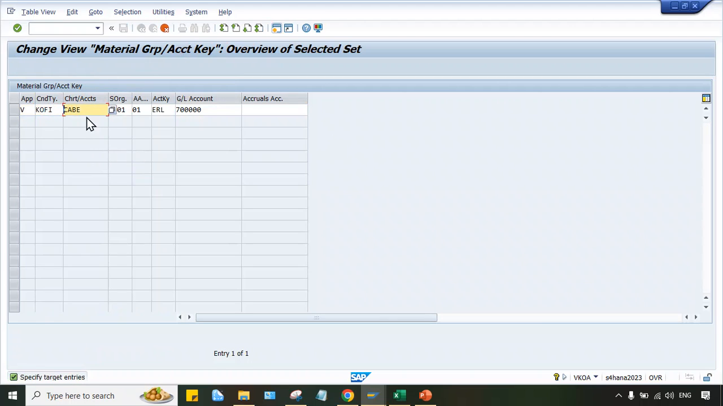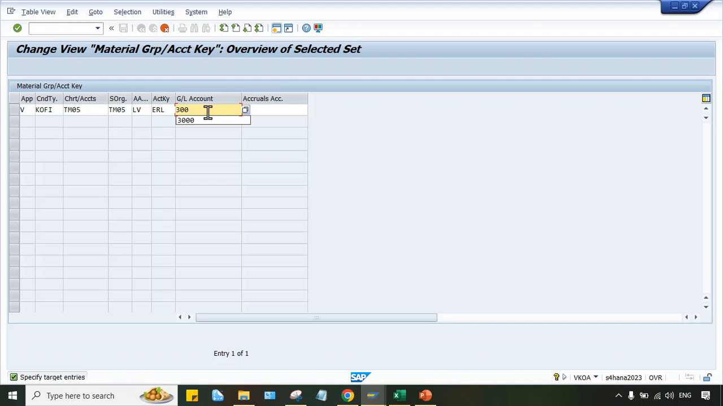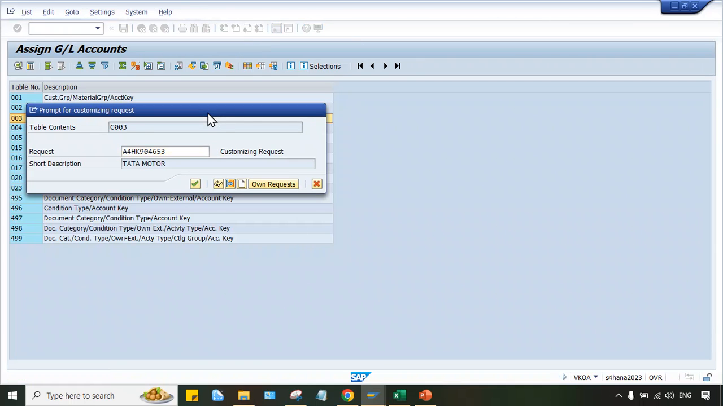So V and COFI, that is standard. TM05, here we have to specify TM05, our sales organization. Account assignment group, guys, this is the material account assignment group. So first of all HV, and then here we can assign 3000, that is for heavy vehicles, right? And then click on copy and make it LV, and here 3002. That's it. Just save it.